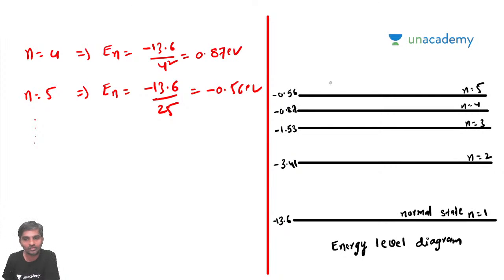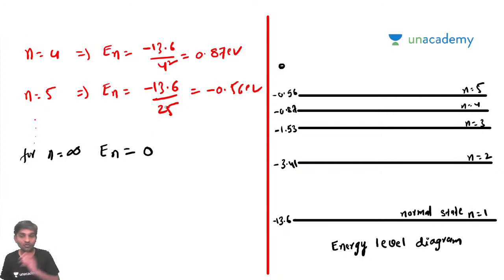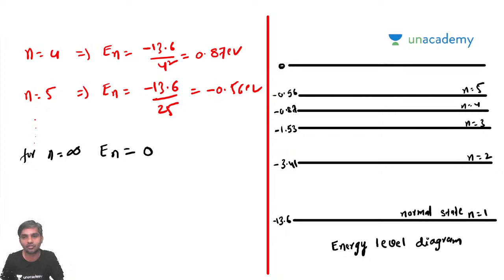See, if I want to get the value of 0 here, what is required? For what value of n will this become 0? This will become 0 for n is equal to infinity. En becomes 0. Now, in the other way around, you should think. Now, I'll try to explain what we mean by this n is equal to infinity. Now just think about it.